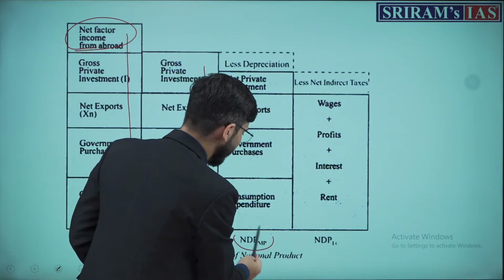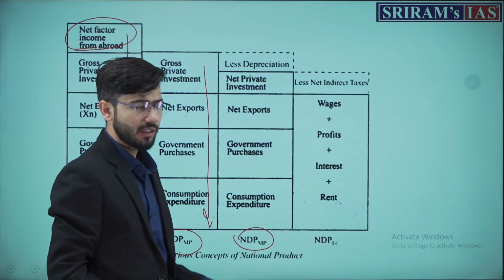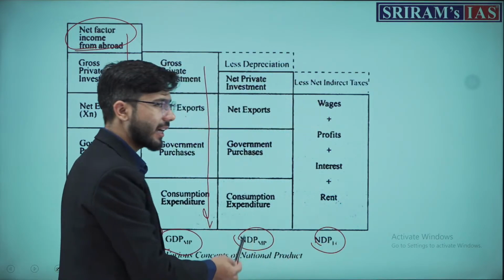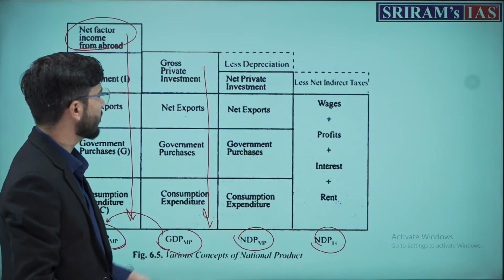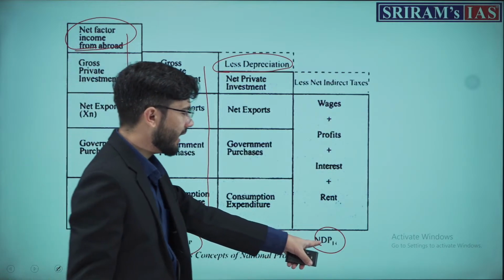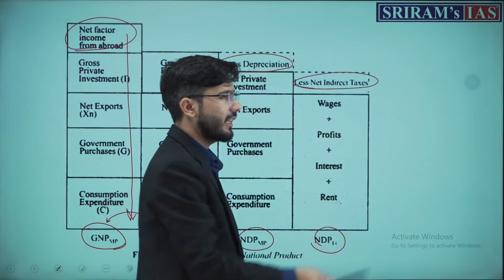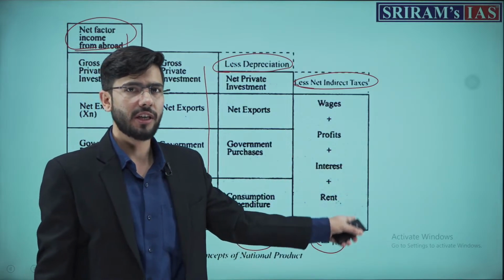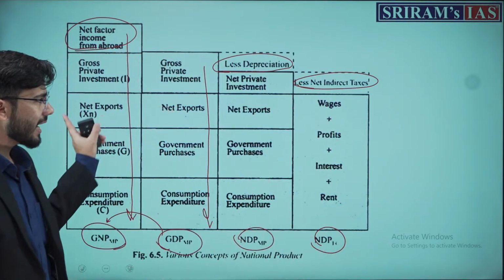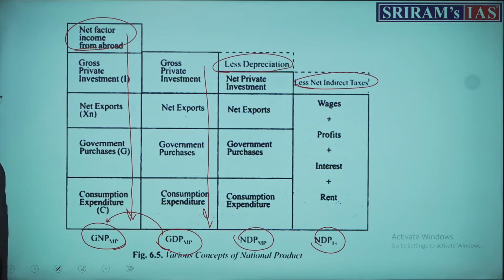Again, net domestic product, NDP at factor cost and NDP at market price. The difference between the two is depreciation. And lastly, for NDP at factor cost, net indirect taxes are what we will deduct, subtract. That's it. Again, one more representation so that you understand it better.